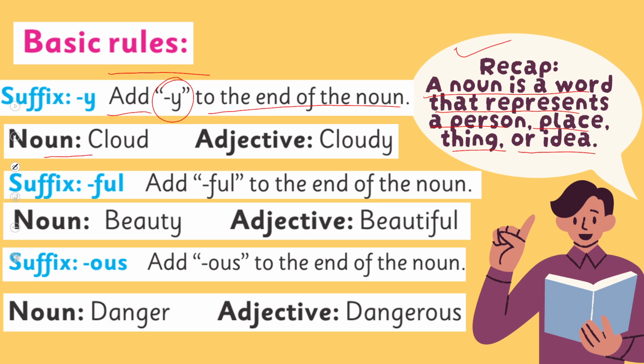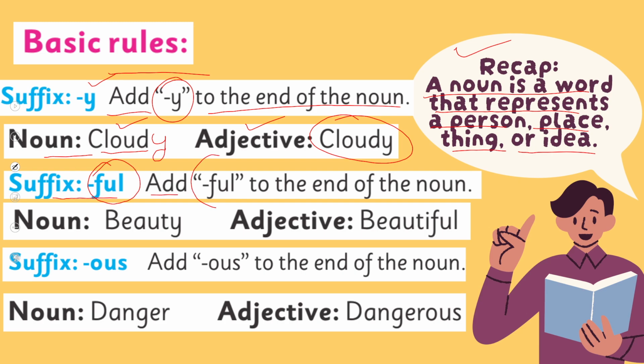For example, the noun cloud: if you add a suffix right after the last letter, y, we make an adjective, cloudy. Again, there are so many different kinds of suffixes. One is y, adding y at the end of the word, and another is ful.